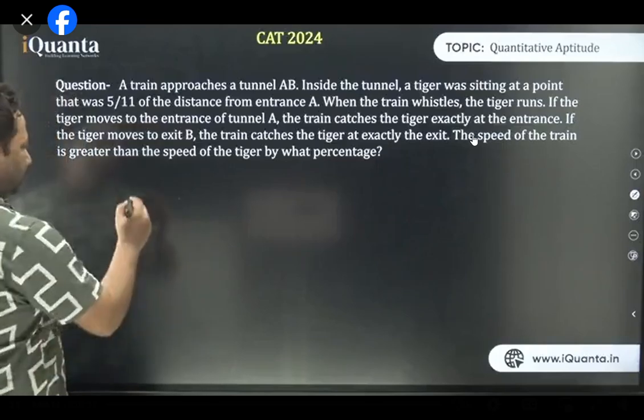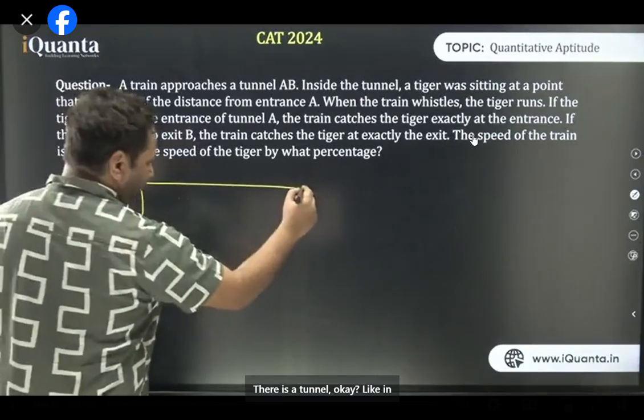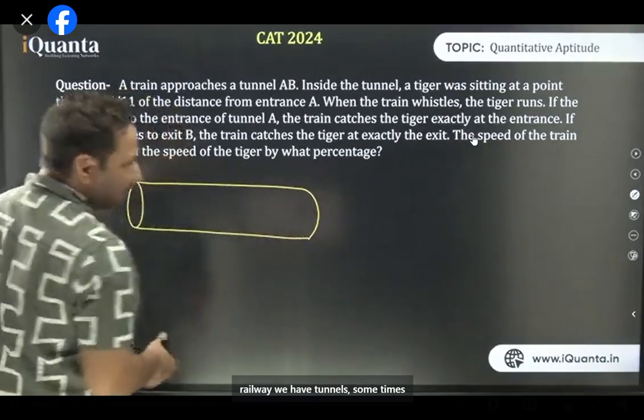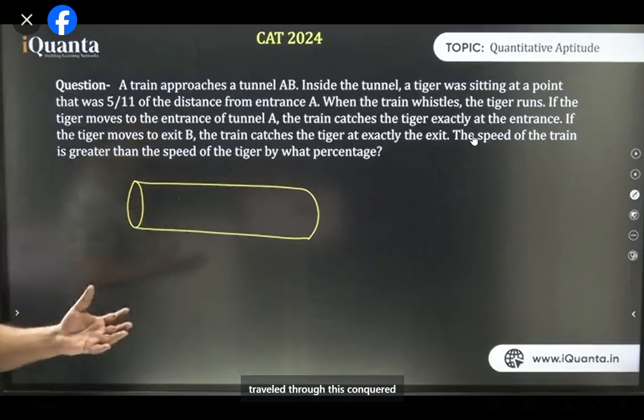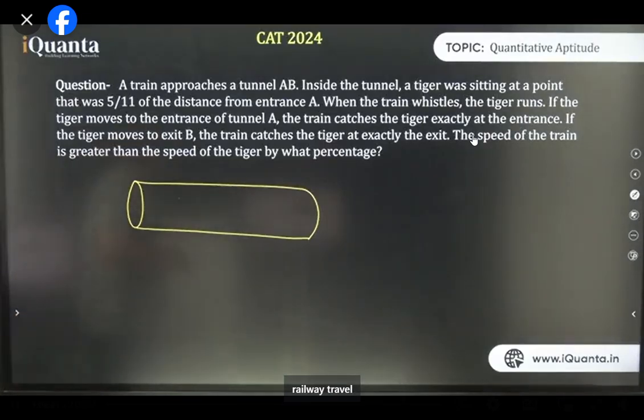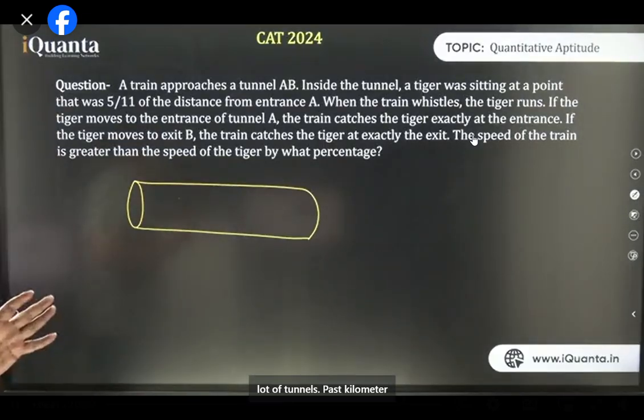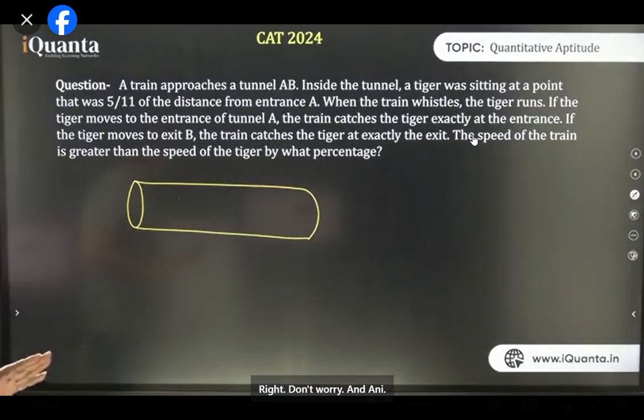See, there is a tunnel. Okay, like in railway, we have tunnels. Sometimes we have tunnels. If you have ever traveled through this Konkan railway, कोई ट्रैवल किया कोंकण रेलवेज में? Lot of tunnels. 5 किलोमीटर लंबे टनल्स भी वहाँ पे हैं. And it's completely dark. Right? अभी समझ सबको आ जाएगा.